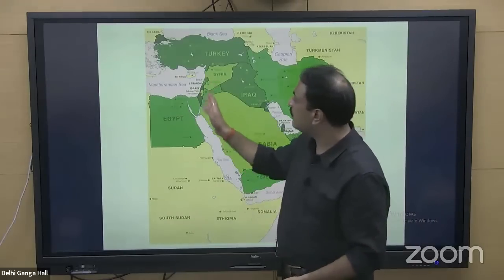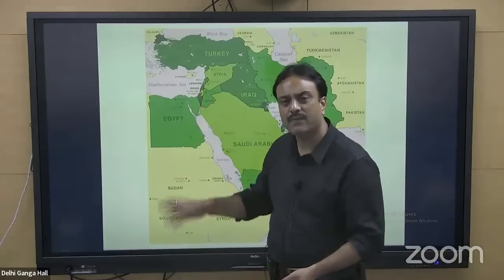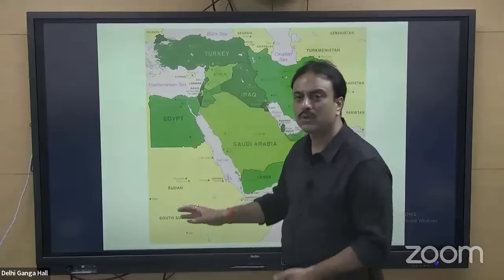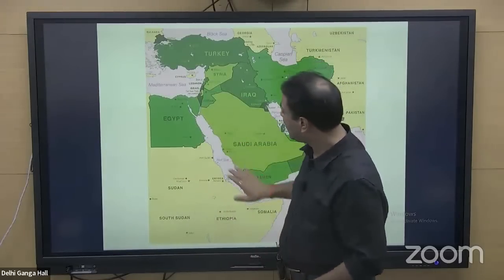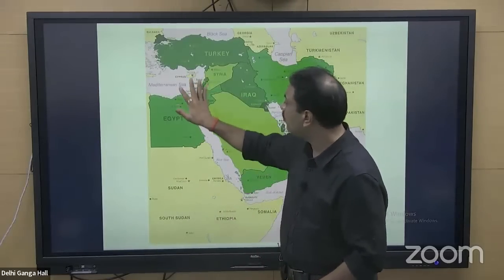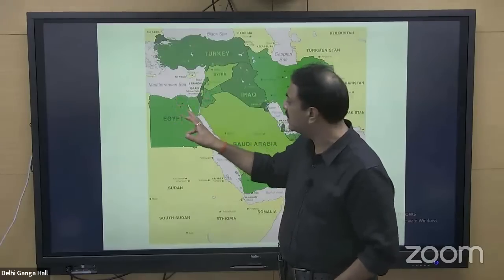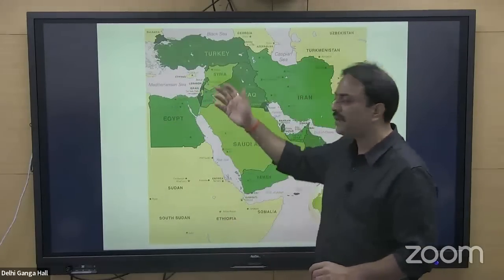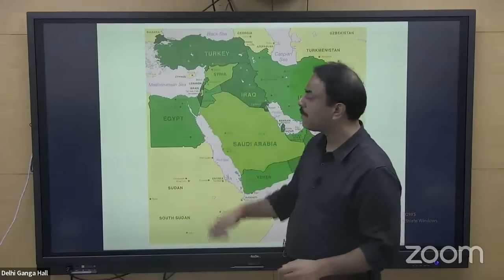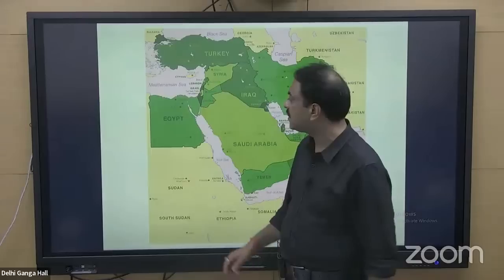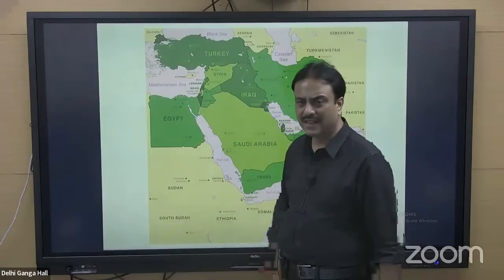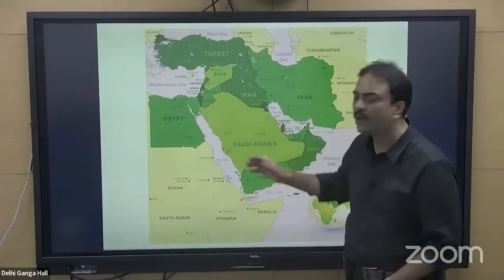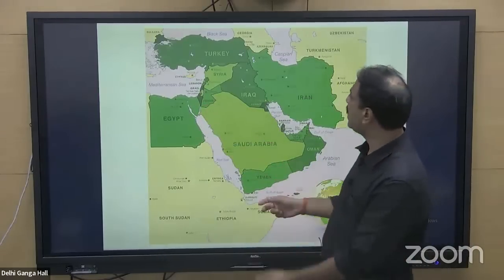The important places of Israel, Tel Aviv, Haifa, Sidon, Beirut, Gaza, everything north to south, you should remember that. Then here you have the Red Sea dividing into two branches, Gulf of Aqaba and Gulf of Suez. Gulf of Suez is connected via Suez Canal to Port Said and hence to the Mediterranean. Gulf of Aqaba has very small coastlines of two countries, Jordan and Israel. So Israel and Jordan also have their coastline on the Gulf of Aqaba, which is a part of the Red Sea. So this region becomes important.